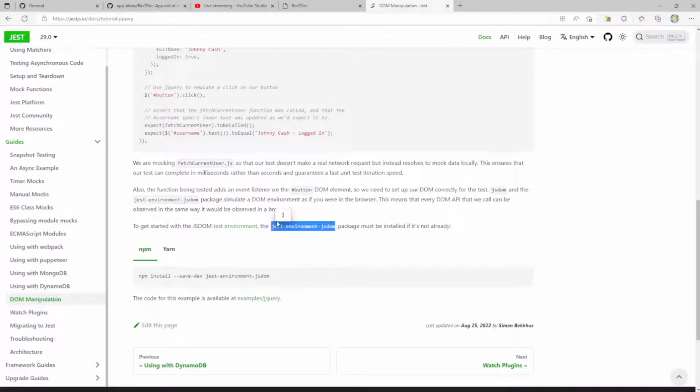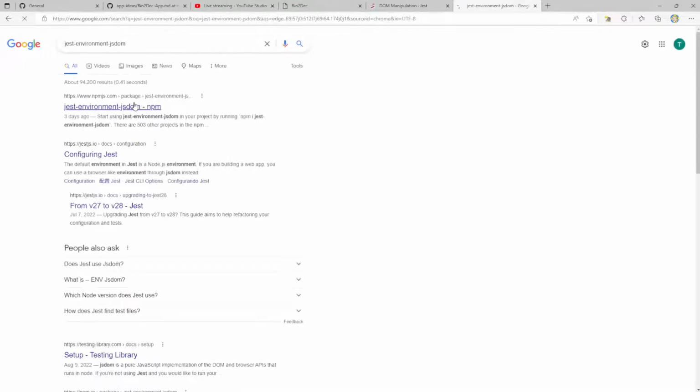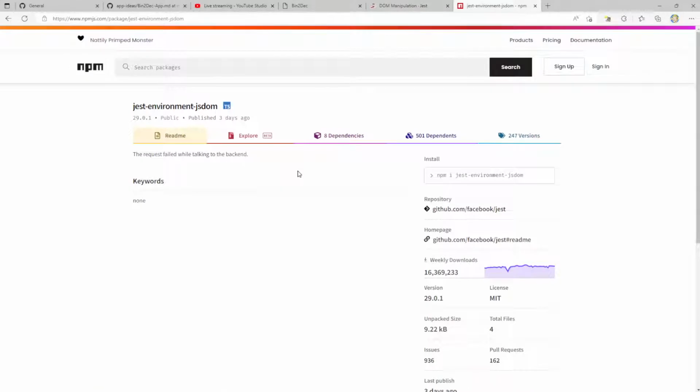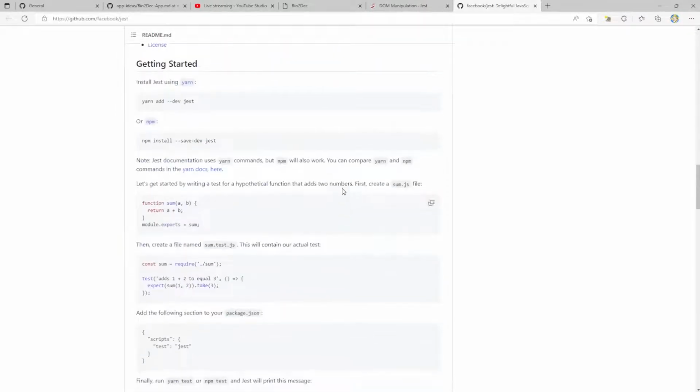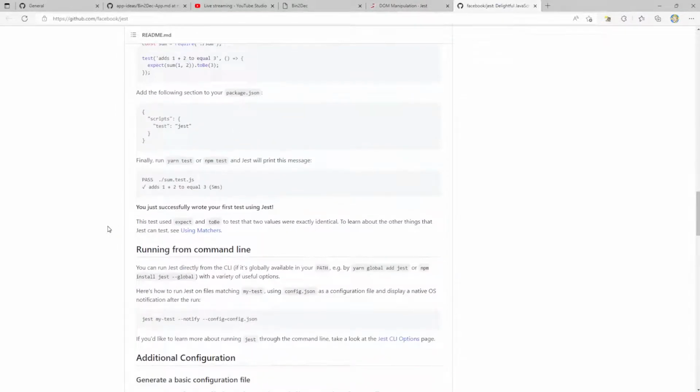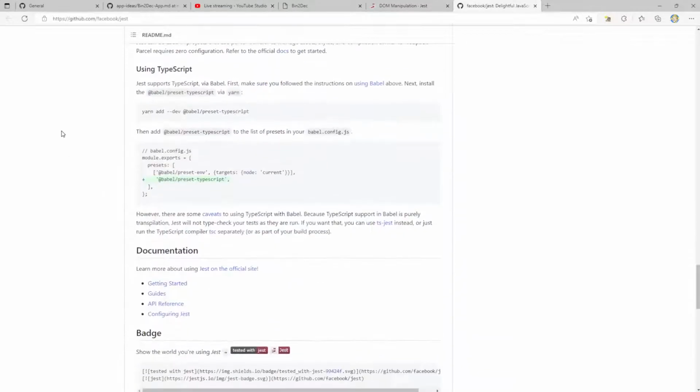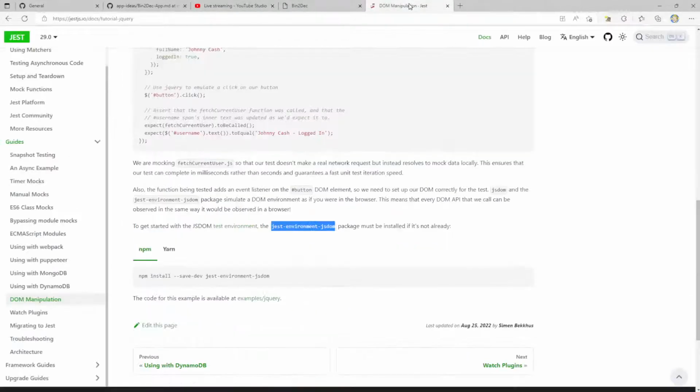JS DOM, let me see what this is here. I wonder if they give me an easy way to set this up. That'd be really nice. The request failed while talking to the backend. Interesting, that's weird. JavaScript testing. JS DOM. Is there anything that we can look up for JS DOM? Let me copy this again and search it.